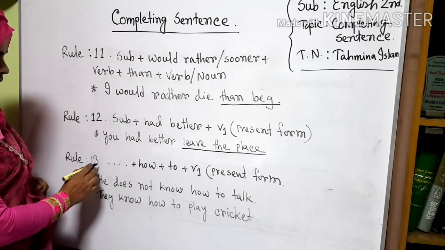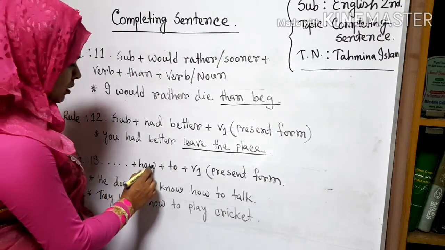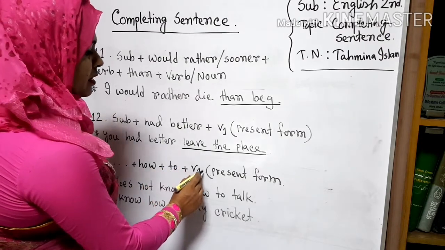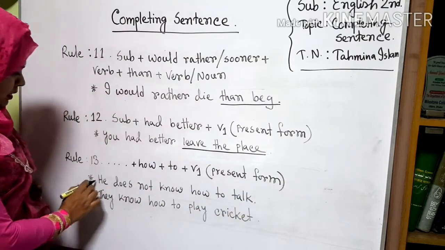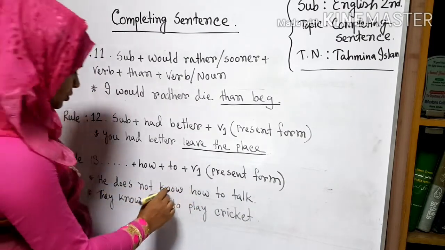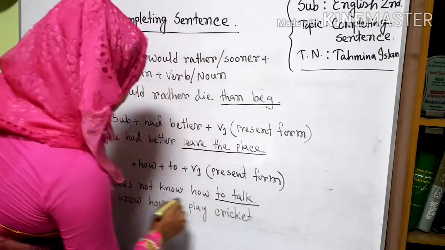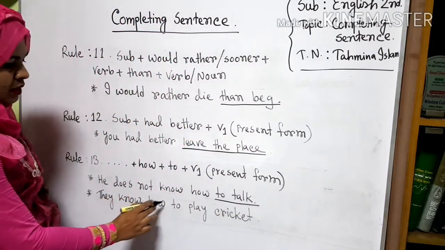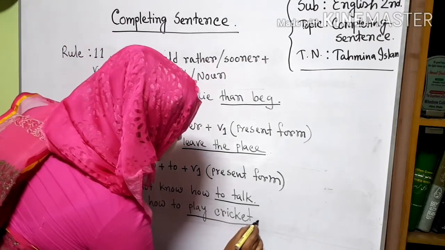Rule 13. Clause plus how plus to plus V1, the present form of verb. Okay, here he doesn't know how to talk. After how we have to use to talk, to plus main verb. They know how to play cricket. How to play cricket.